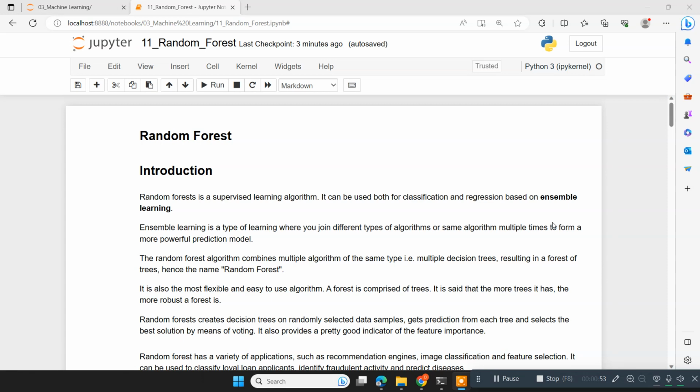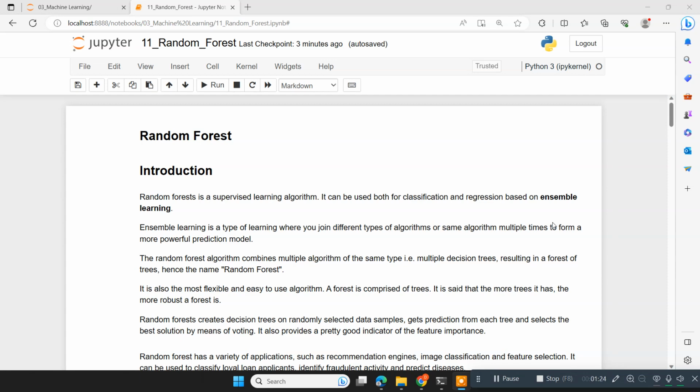So far in the previous sessions, we took decision trees, logistic regression, linear regression. There we developed a single model. So the performance of the model depends on only a single algorithm, and that is only once. But most of the time we would like to have a powerful model. So for that you can use the same algorithm multiple times to improve the accuracy of the algorithm or model, or you can use different types of algorithm.